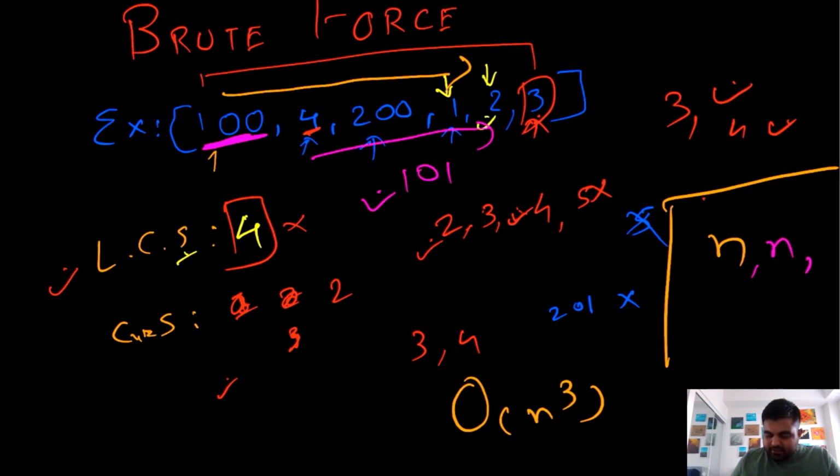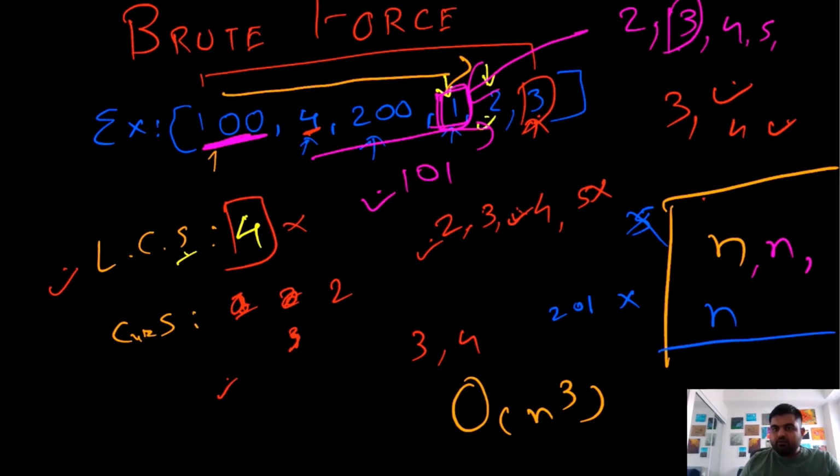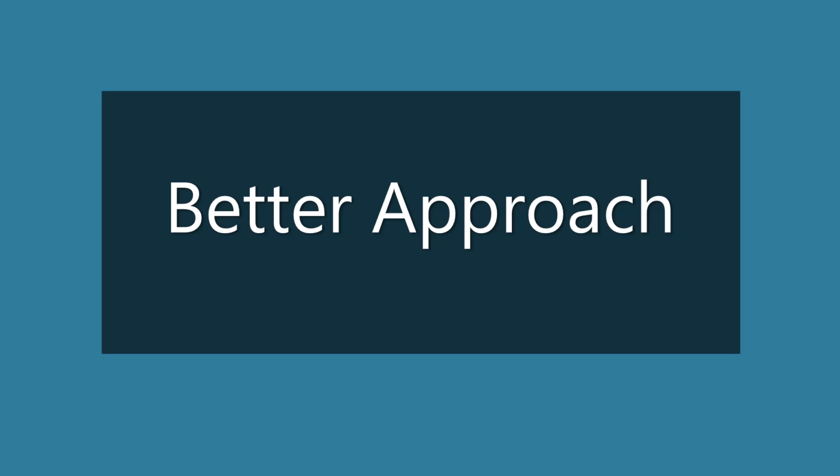And at any given moment, suppose over here we identify that for this 1, 2 also exists. Once we identify that 2 exists, we will again check whether 3 exists, again whether 4 exists, again whether 5 exists. So even to do these checks, we will have to do n more work. So in total we are going to do n times n times n, so n cube work to solve this brute force approach, and this is a very disastrous solution.